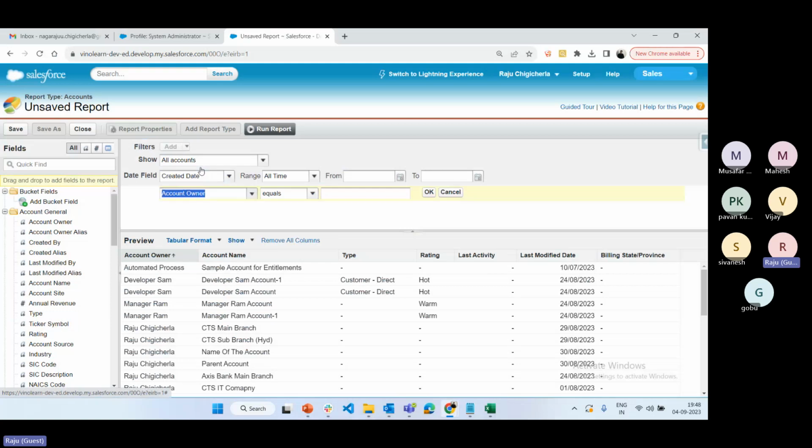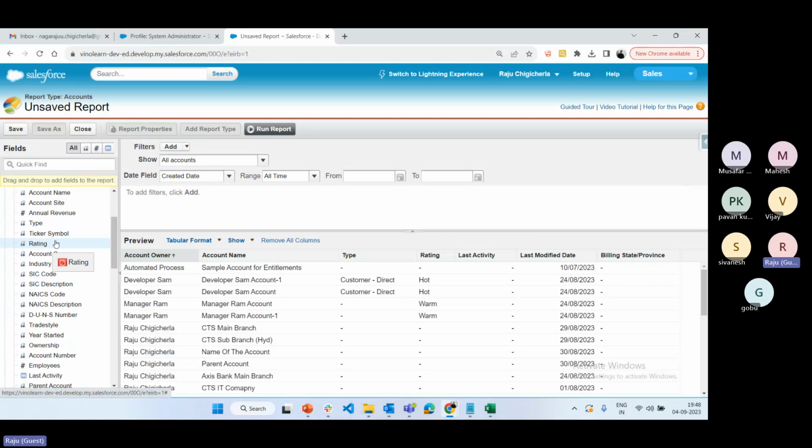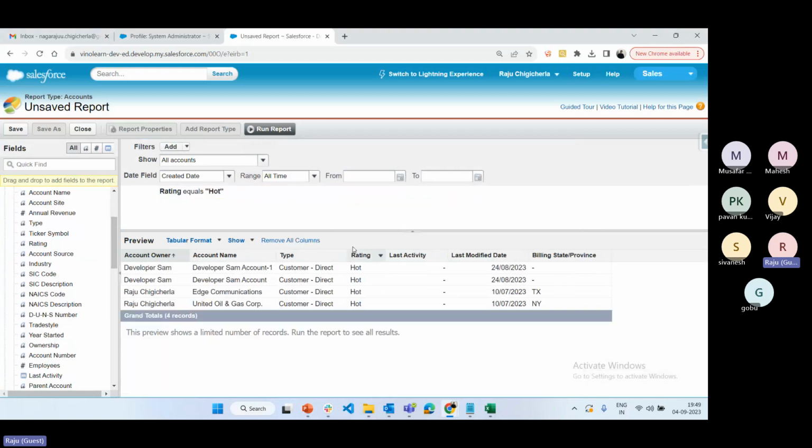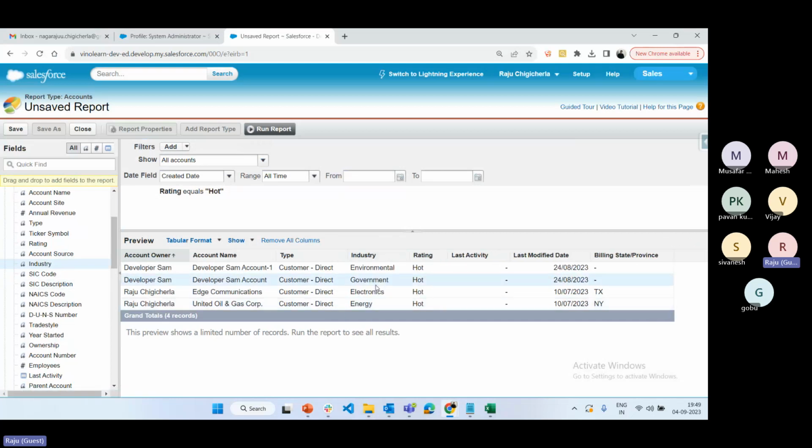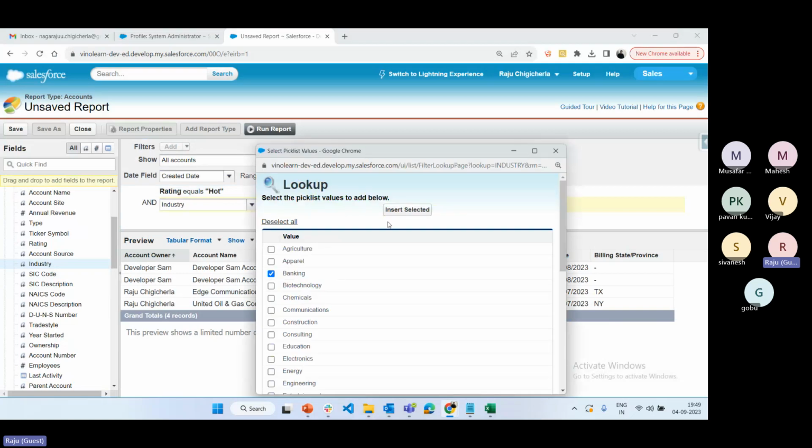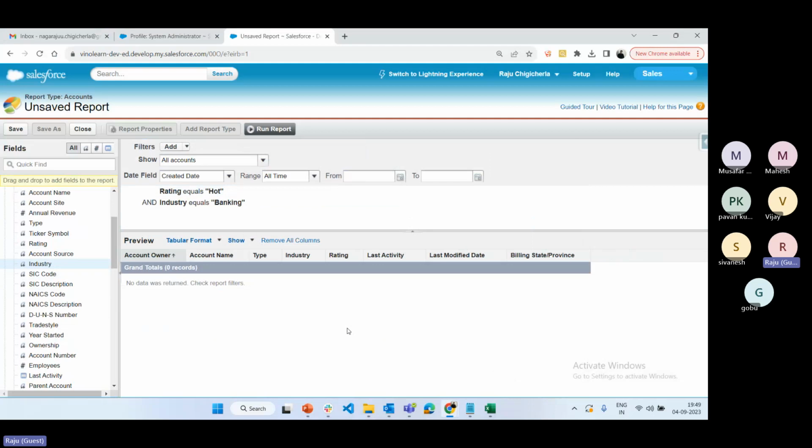So add the filter logic. Either click on the add button, which adds the field filter logic, or drag and drop the field you want to filter. Suppose I add rating: select rating, drag and drop, select hot, and apply. There are only 4 accounts. If you want industry, drag and drop industry. Government, electronics, these are the available values. Now select only banking and click OK. There is no data.